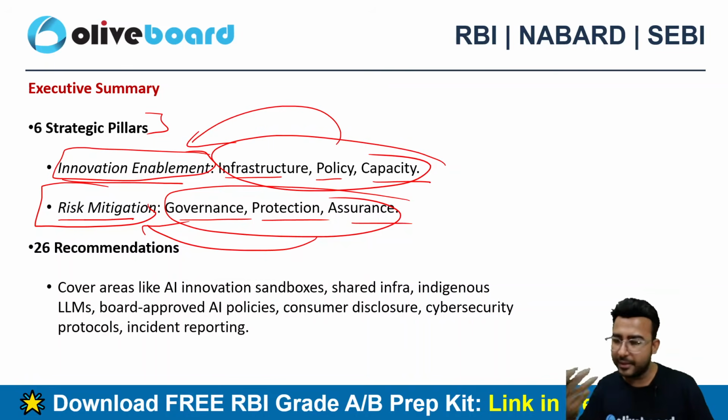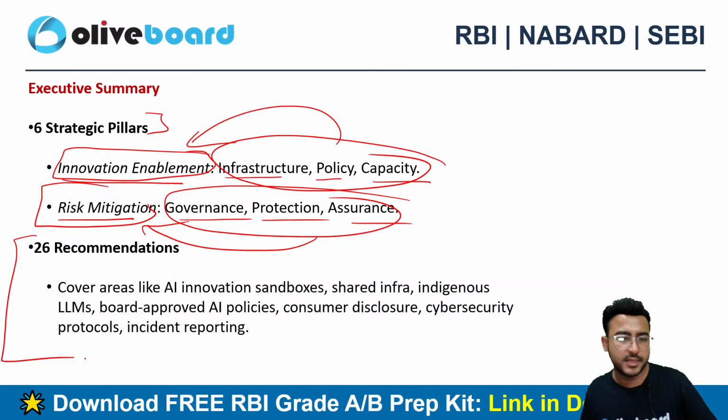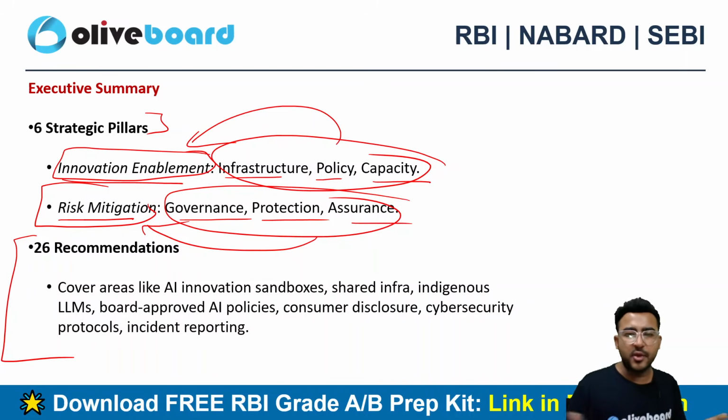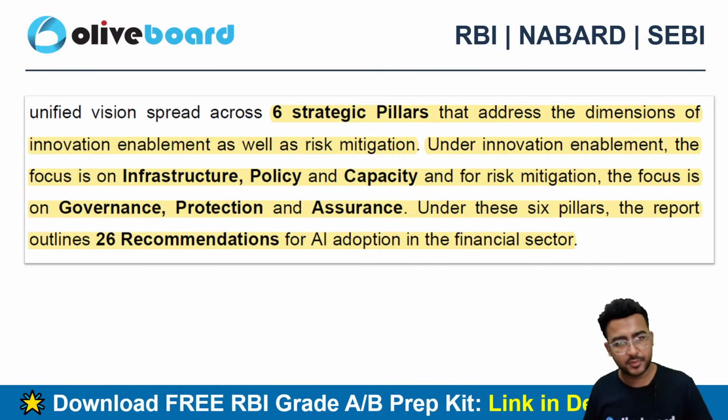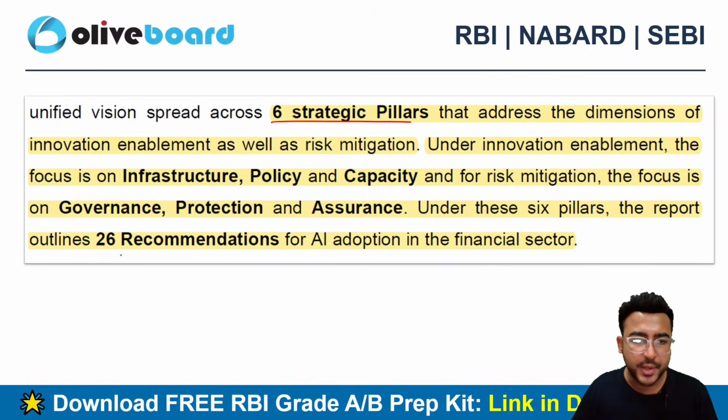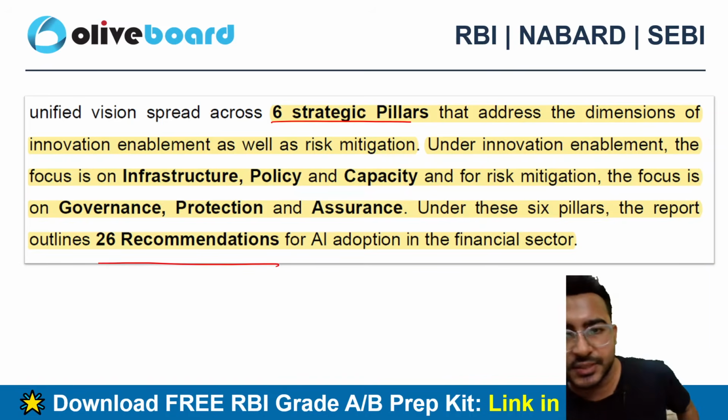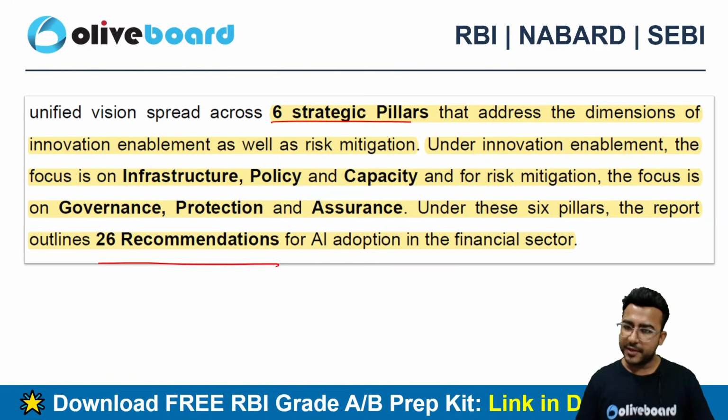They are the real enablers. Then 26 recommendations are also there related to AI policies, customer disclosures, cybersecurity protocols and many more, which we'll be discussing in this particular report, right? So 6 strategic pillars, 26 recommendations we'll be discussing soon in this particular video.